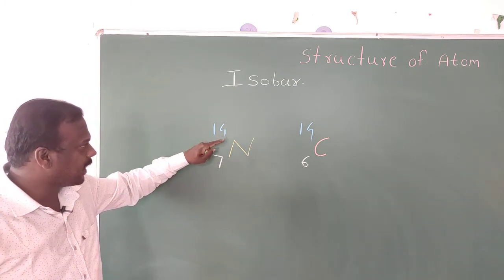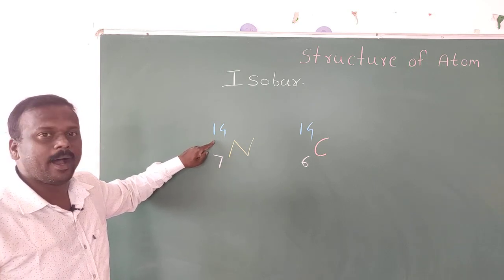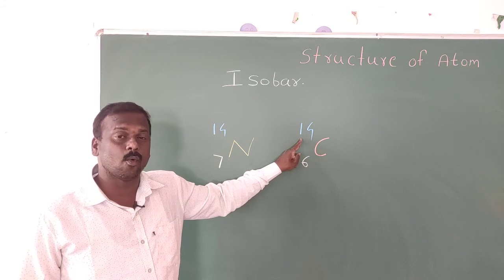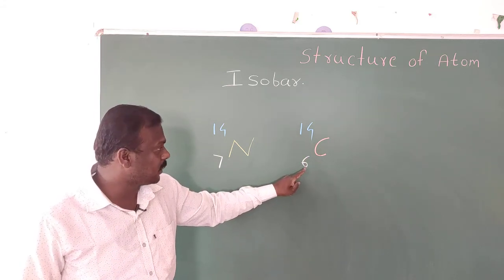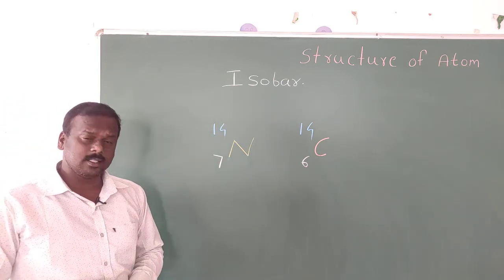In this example you clearly see that in isobars the mass number is the same, but the difference is the atomic number. So in isobars, what is the exact definition?